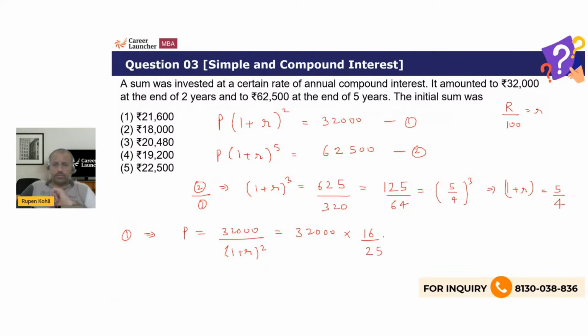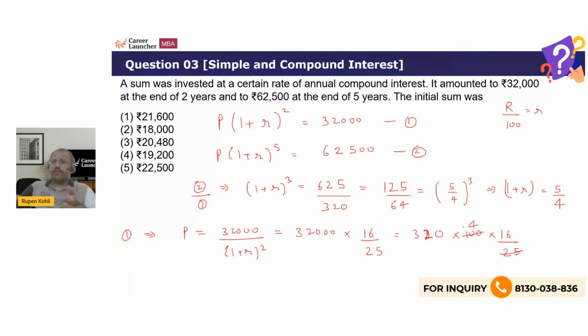So 25 can be cancelled. Let me write this as 320 into 100, so that I can cancel with 25. 32,000, 25 cancels. This is 4. 16 into 32 into 4. So these are all powers of 2. How much power of 2? 16 into 4 is 64, 2 power 6.